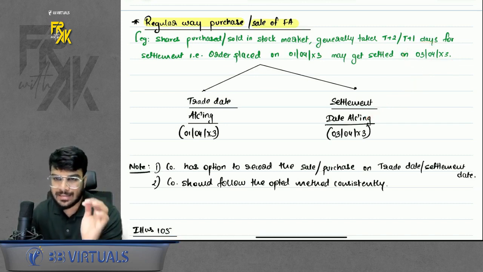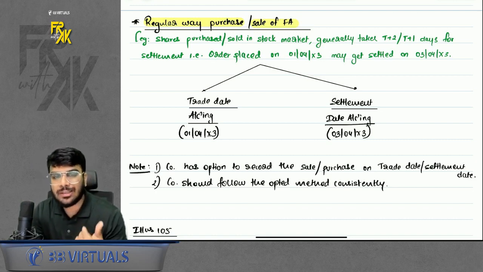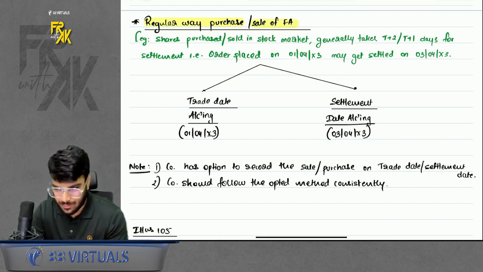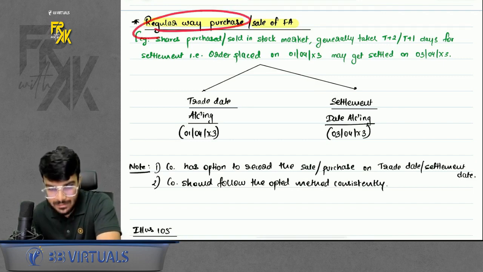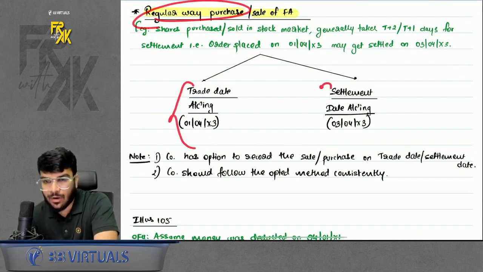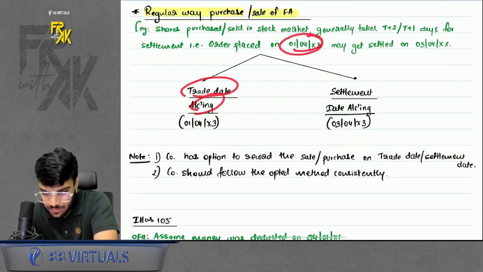The question arises is, on which date will you record the shares in your books of accounts? On which date will you record the financial asset in your books of account? So on which date to record? That is the question in case of regular way purchase sale, right? So company can follow either of the days. If the company wants to follow trade date accounting, it will record the financial asset on the trade date.